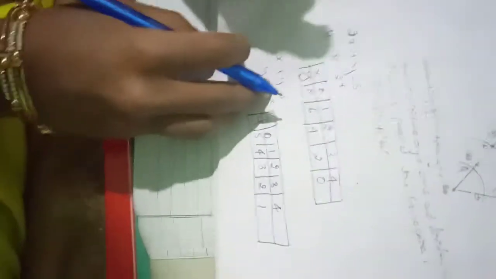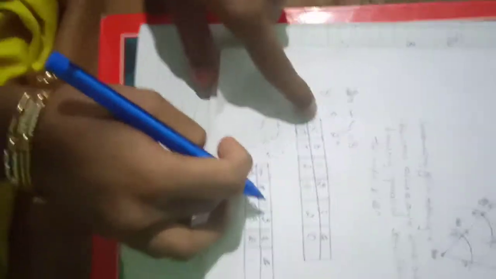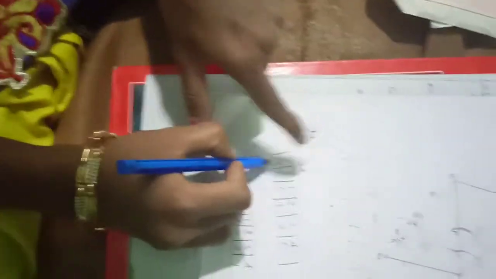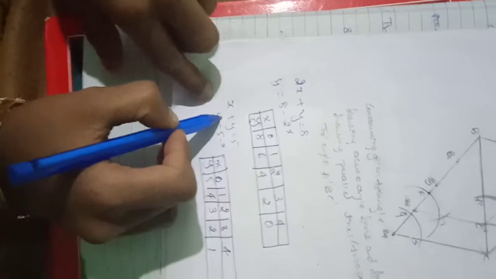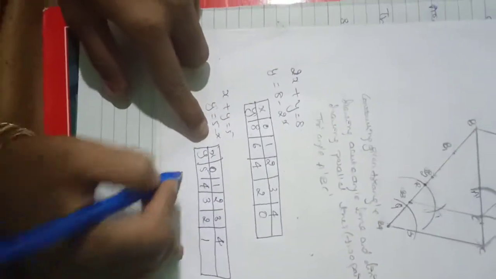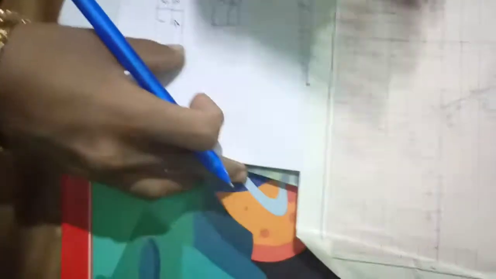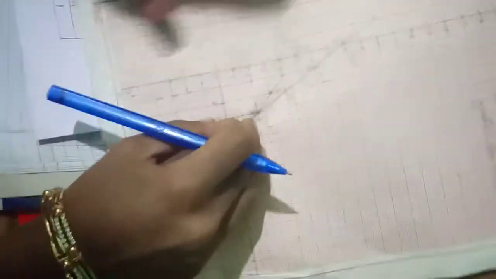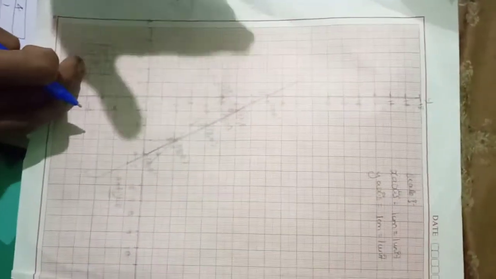So let's find out the values for 2x plus y equal to 8 as the first equation. Then y is equal to 8 minus 2x. Now I substitute x values for the first equation, first giving 0, 1, 2. Then I took the other equation x plus y, substituted the x values, found the y values and marked them in the graph. When I mark this graph, the two lines intersect at 3, 2. Then we have to write x is equal to 3 and y is equal to 2.